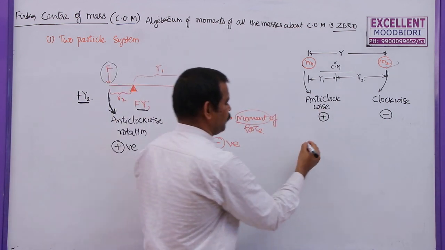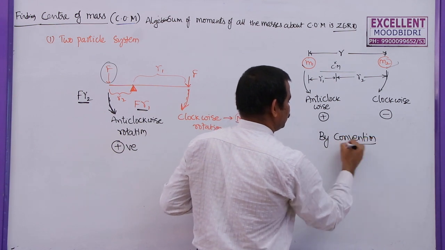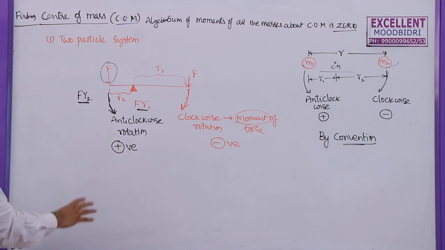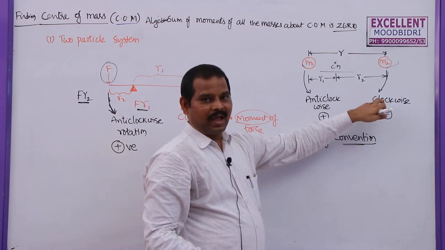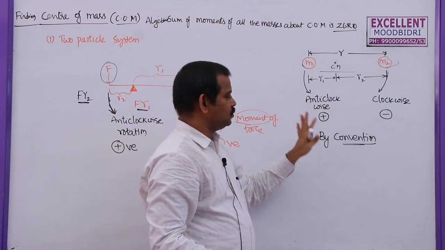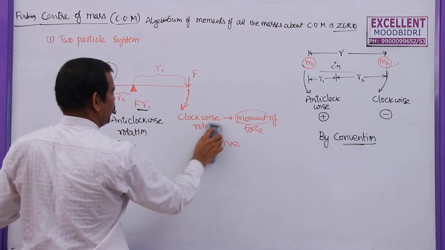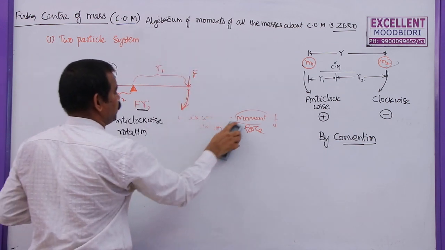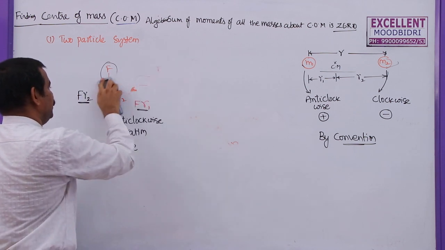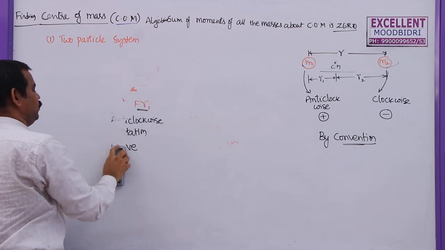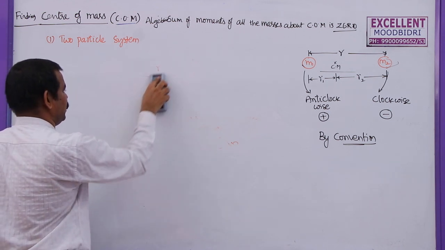So this is only by convention, please remember this one, only by convention these symbols are given. There is no restriction there. You can take that as positive and this as negative, but as it is given in our textbook, clockwise movement as negative and anti-clockwise movement as positive, please follow this convention only. Now here we take the algebraic sum of moments. Why? Because moment is a vector, and a vector will have a positive value as well as a negative value. The clockwise are negative and anti-clockwise are positive.